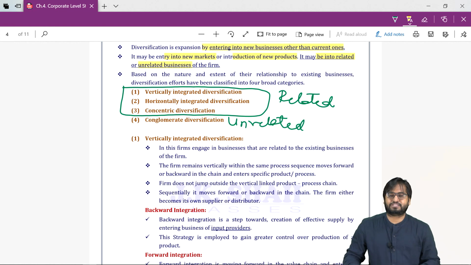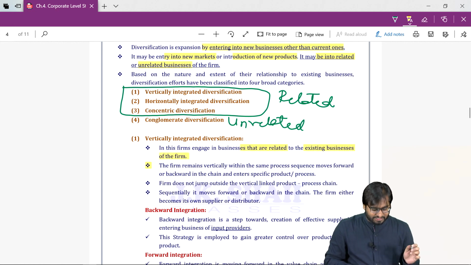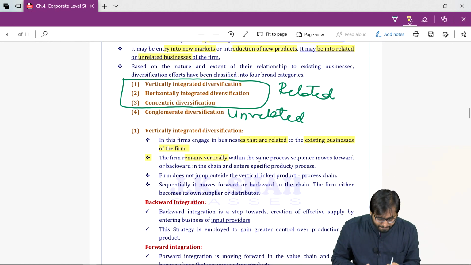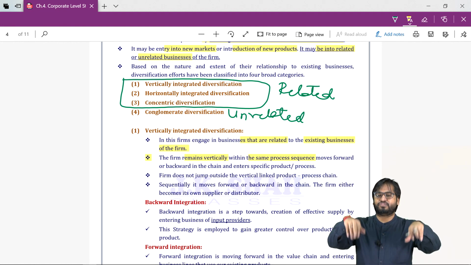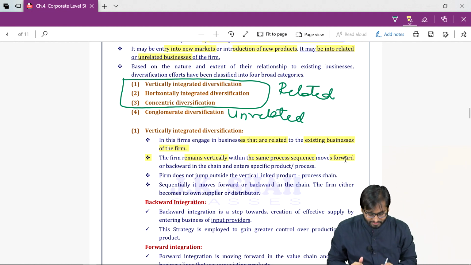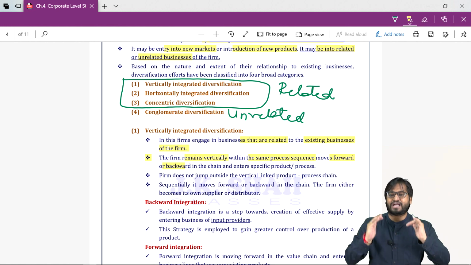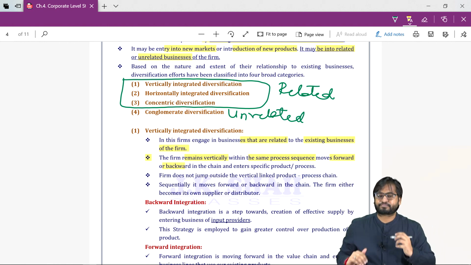So let's try to understand vertical integrated diversification. In this, the firm will engage in businesses that are related to the existing businesses. The firm will remain vertically within the process sequence. Either we will move forward or we will move backward. So if I enter into distributors' shoes, if I start having my own distribution channel, that is forward.